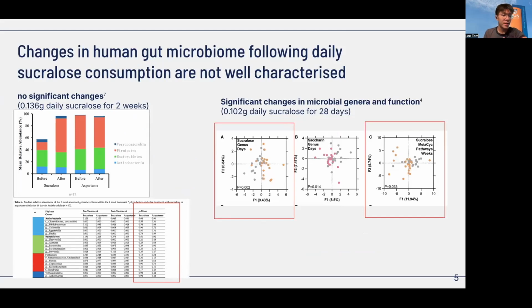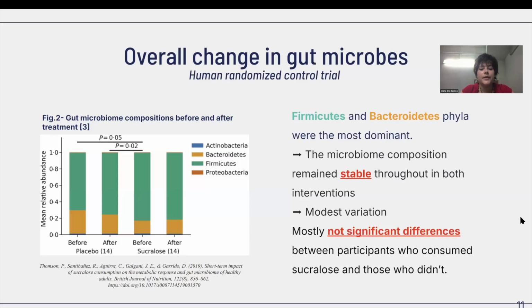The paper on the left shows that there are no significant changes on the phylum and genera level. However, the paper on the right shows a significant change on the genus level as well as a microbial metabolic level. Many of these studies that analyze the impact of sucralose on the gut microbiome are human randomized controlled trials.